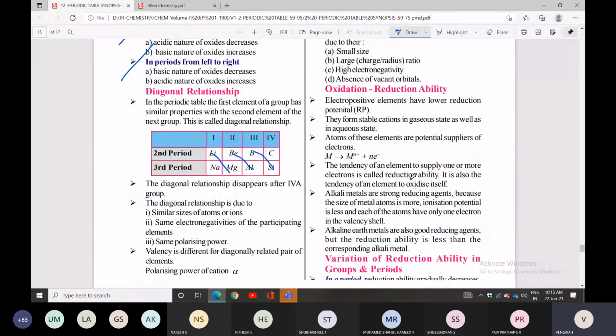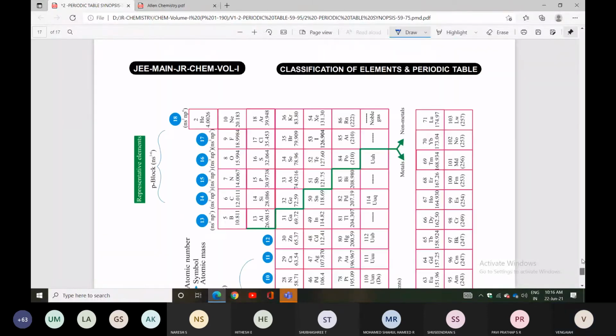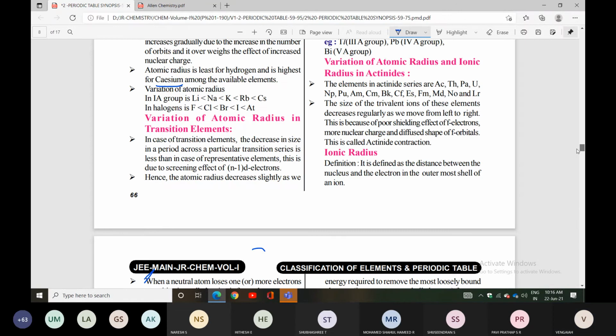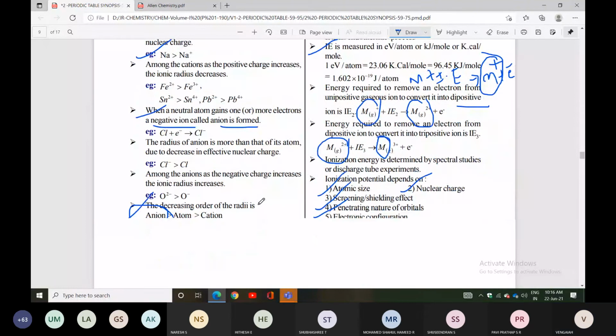Today's class I will discuss electronegativity. What is the definition? Listen once again.